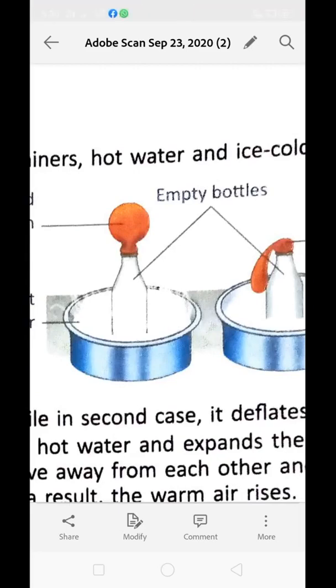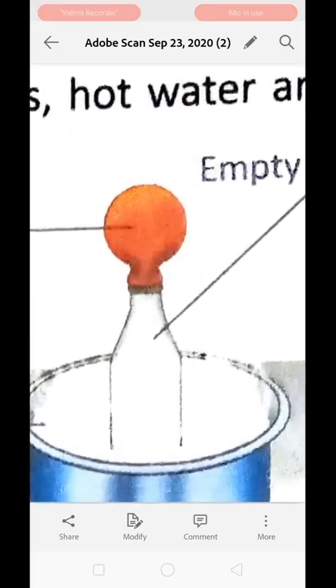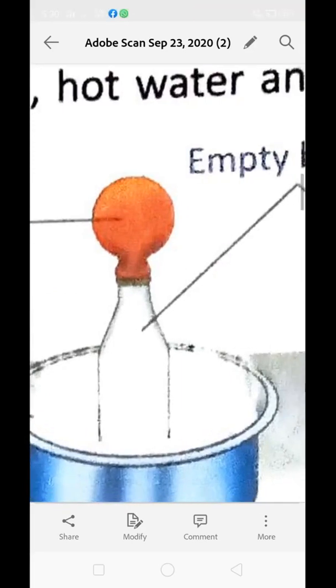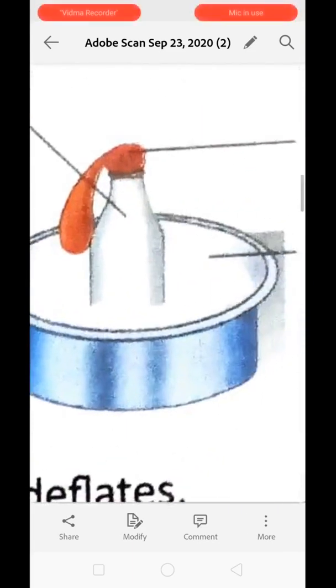Now just see what is happening over there. The balloon is getting blown. Can you see this? The balloon is now inflated. Now allow it to cool down, okay, and later on place it into chill water, icy cold water. You will see that the balloon gets deflated. Clear? The balloon is now getting deflated.